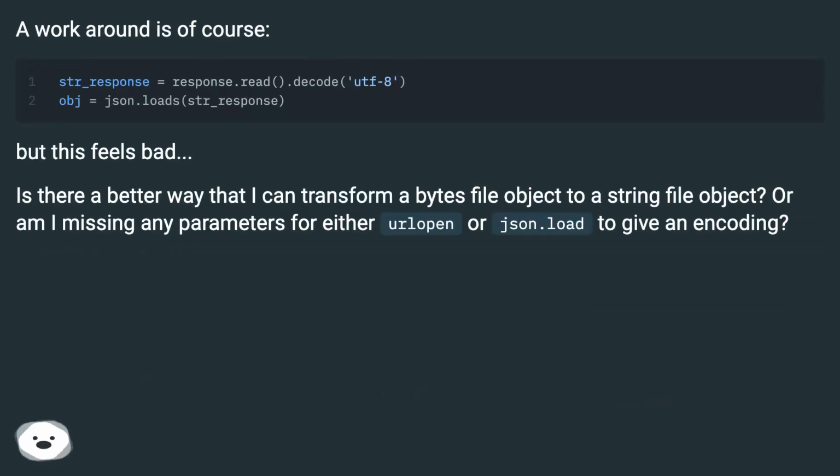A workaround is, of course, this, but this feels bad. Is there a better way that I can transform a bytes file object to a string file object? Or am I missing any parameters for either urlopen or json.load to give an encoding?